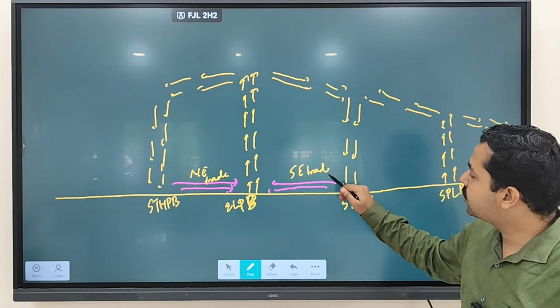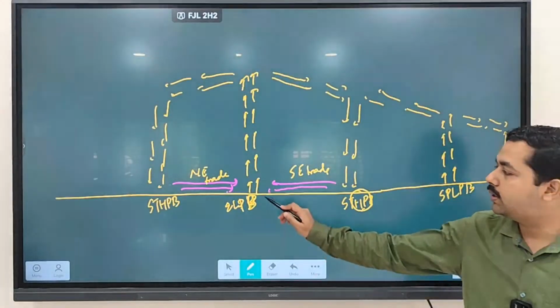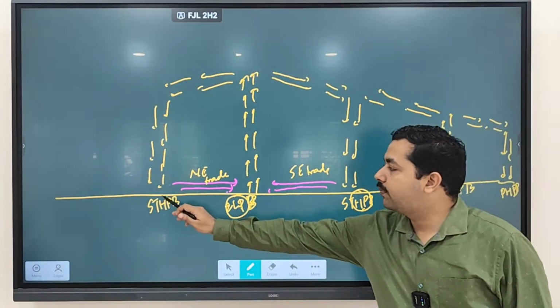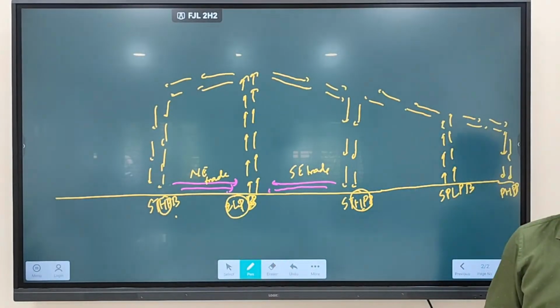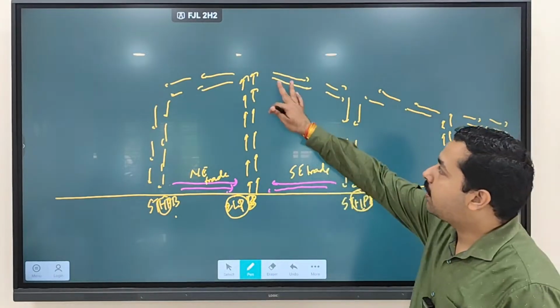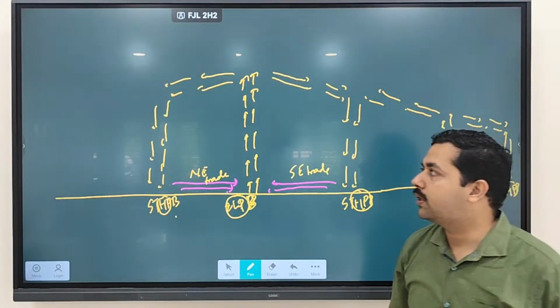So at lower pressure, you see high pressure is formed over here and low pressure is formed over here. As a result, wind moving from where? Wind moving from high pressure to low pressure. Wind moving from where to where? High pressure to low pressure. But what is happening in the upper atmosphere?